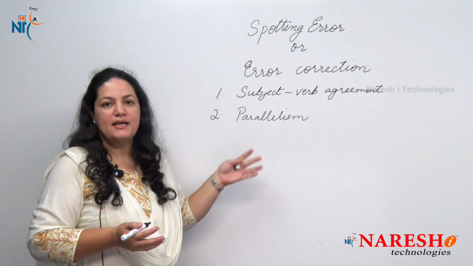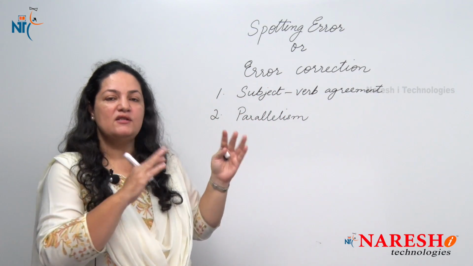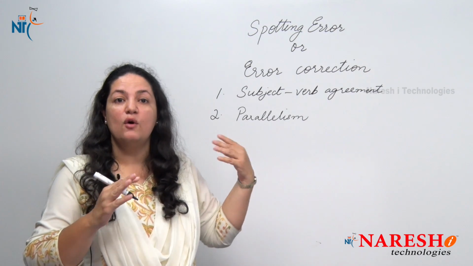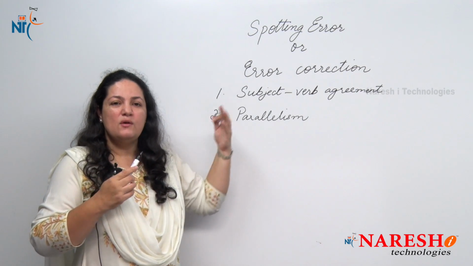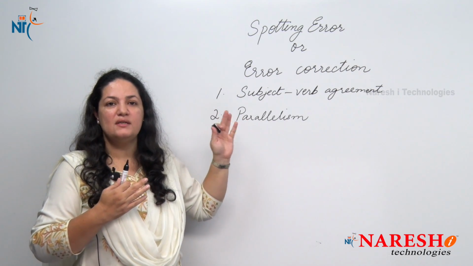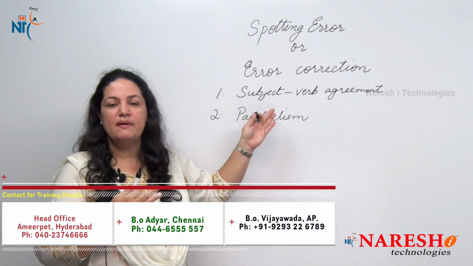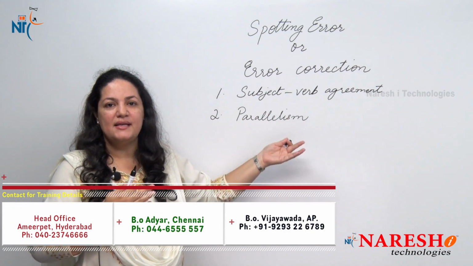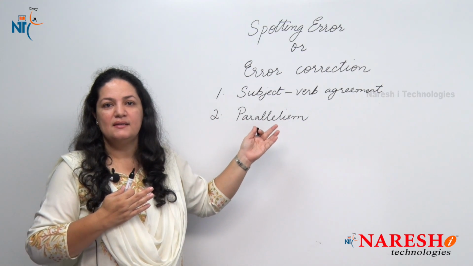Well, the rules that we discussed just now were regarding subject verb agreement. Now subject verb agreement is a very vast topic, so we cannot cover all the rules, because time is a constraint. When you are going for verbal ability sections in your test, you cannot focus entirely on all the rules related to grammar. So here we have discussed the most important ones which are asked in the sections and which will make it easier for you to crack those sections.